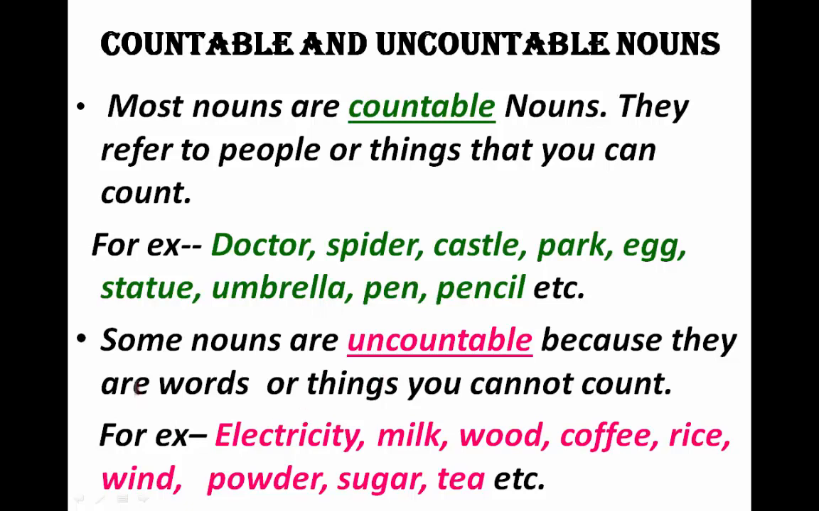Okay, now some nouns are uncountable. Basically these nouns are uncountable because they are the words or things you cannot count. You cannot count them in numbers like 1 2 3. So for example, electricity, milk, wood, coffee, rice, wind, powder, sugar, tea.